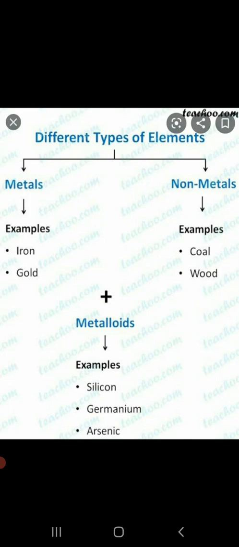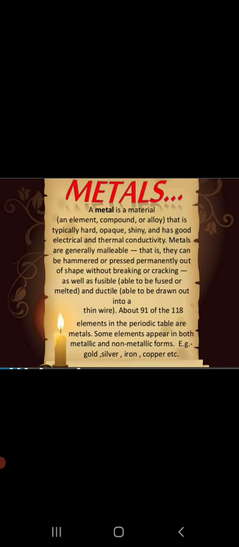Now talking about the metals, regarding the occurrence of metals, children, metals are found in free and combined state in the Earth's crust region. Now what do we understand by the free and combined state? The elements or the metals that are less reactive, they occur in the free state.